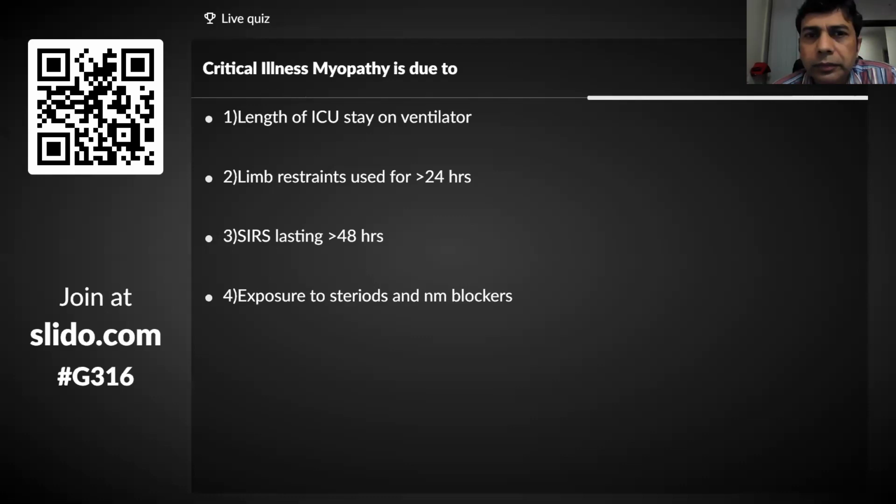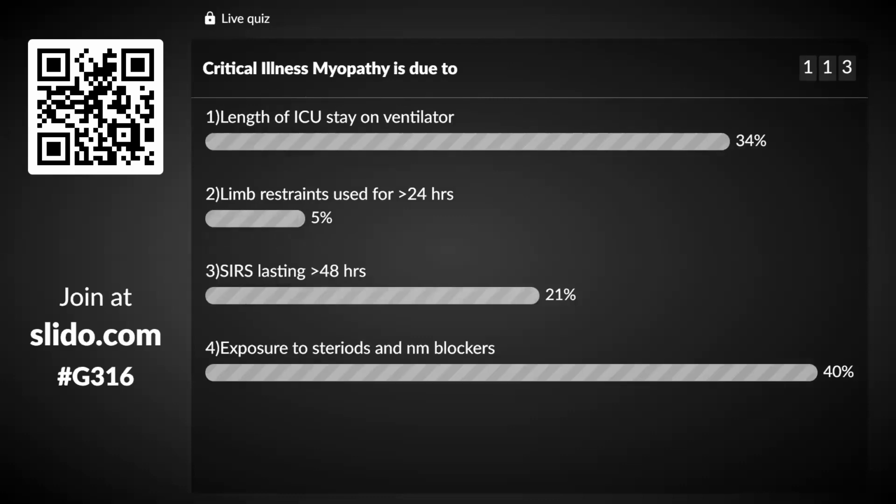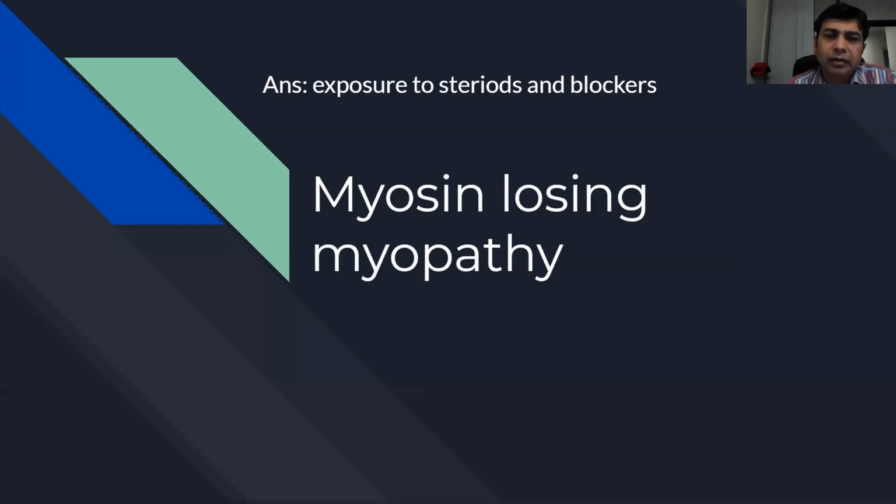That's perfect. Perfect, absolutely correct. So it's exposure to steroids and neuromuscular blockers, which is most likely the cause of what is called myosin losing myopathy. If you biopsy them, you will see myosin loss, type 2 fiber loss, and critical illness. Remember, critical illness myopathies are a little different from critical illness neuropathy. So you should know the clinical pattern of these presentations. But yes, exposure to steroids.